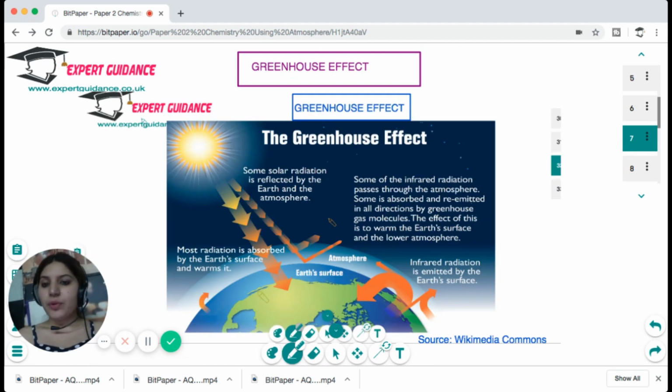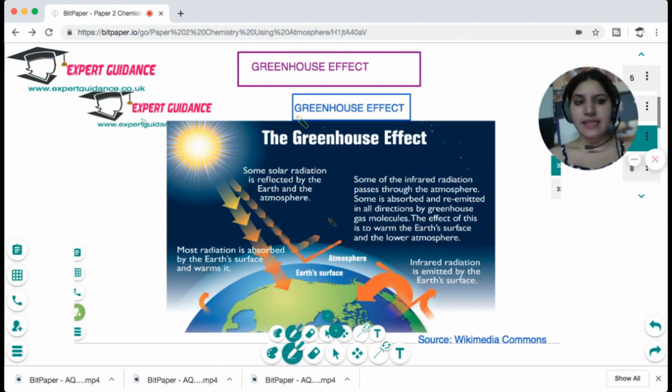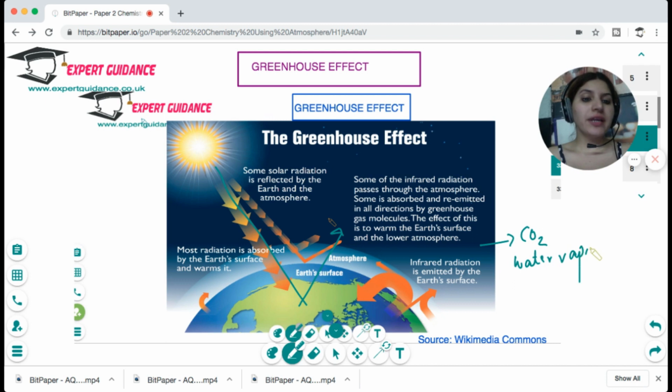Now, an important topic these days is the greenhouse effect. What is the greenhouse effect? We have already covered it in ecology and biology as well. Some solar radiation that comes into the Earth's surface is reflected back. There is a blanket of greenhouse gases, and the greenhouse gases are carbon dioxide, water vapor, remember, it's not water, it's water vapor, and methane. They form a blanket around the Earth's atmosphere and do not allow this radiation to go out. In this way, they increase the Earth's temperature and make it possible for living organisms to live.